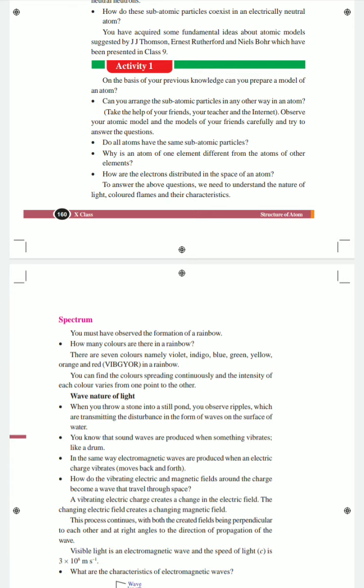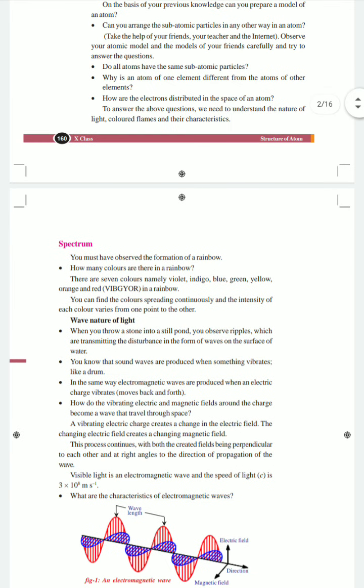Not only these different intensities of colors, but sound waves are also produced when something vibrates. How do we get sound waves? Whenever any object vibrates, we can hear sound waves. Sound waves and light waves both travel in the form of waves.